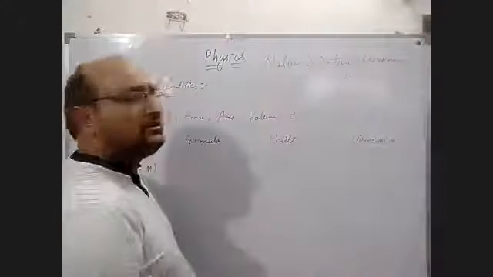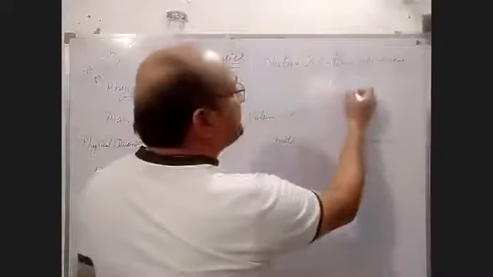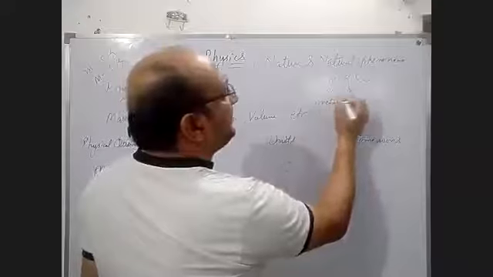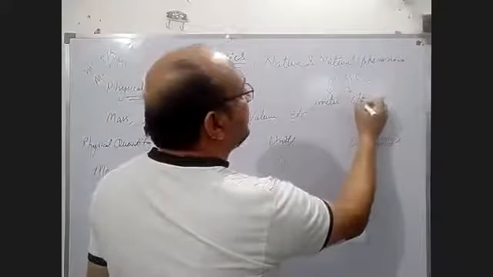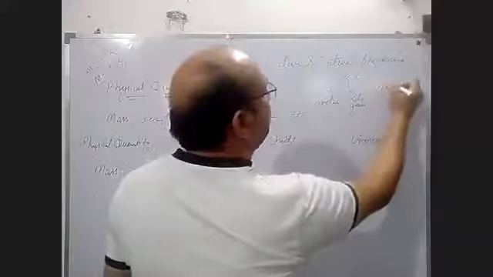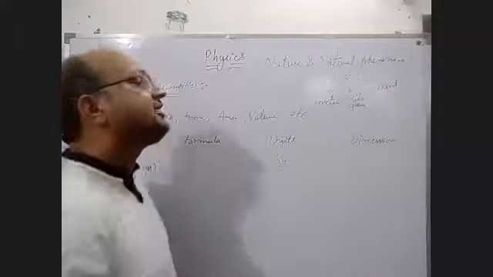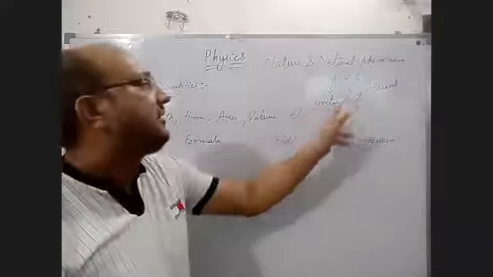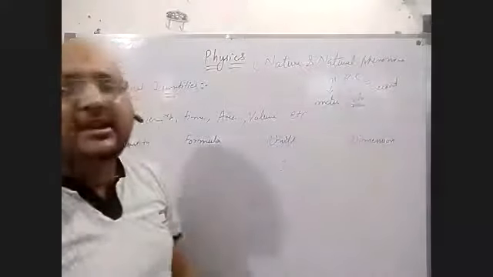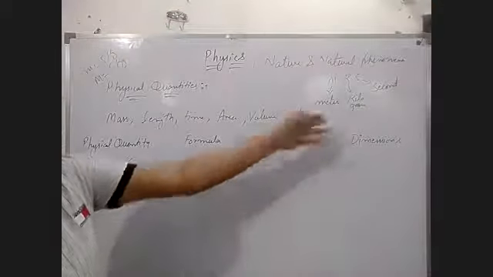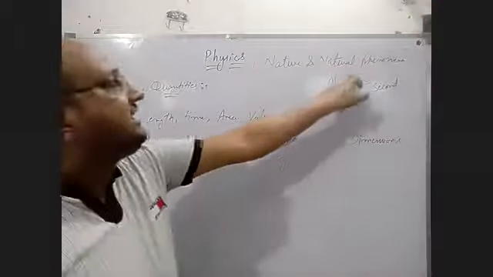What is MKS? M means meter, K means kilogram, and S means second. So you have to take the units of any quantity in terms of meter, kilogram, and second. So mass has only one unit, kilogram. So you have to write kg.